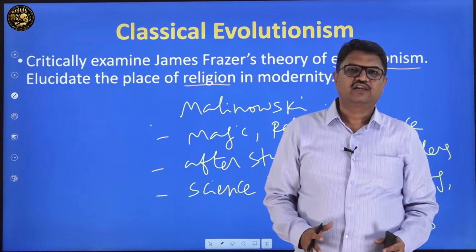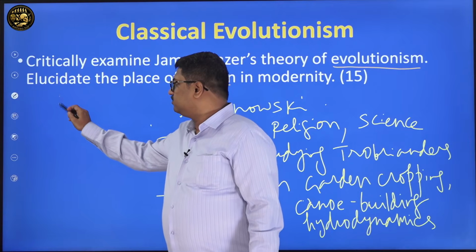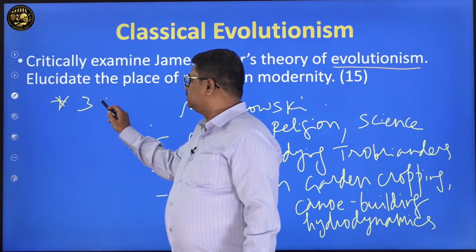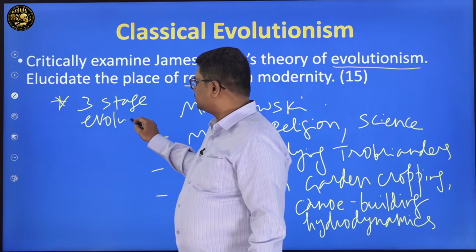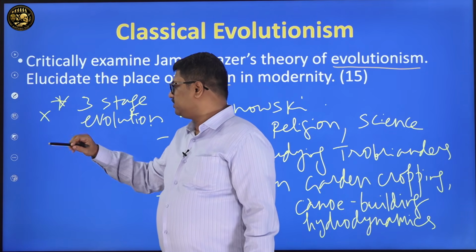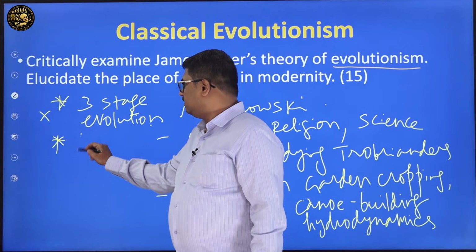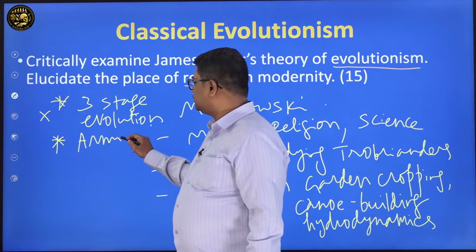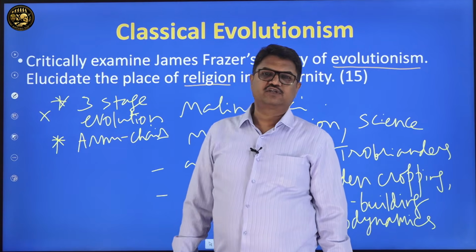So in the critical acclaim, you have to write about Malinowski. You also have to write about how this three-stage evolution of mankind is not liked by many, and is not accepted by the critics. There is another point called armchair anthropology. Frazer has not gone into the field and worked like Malinowski did.